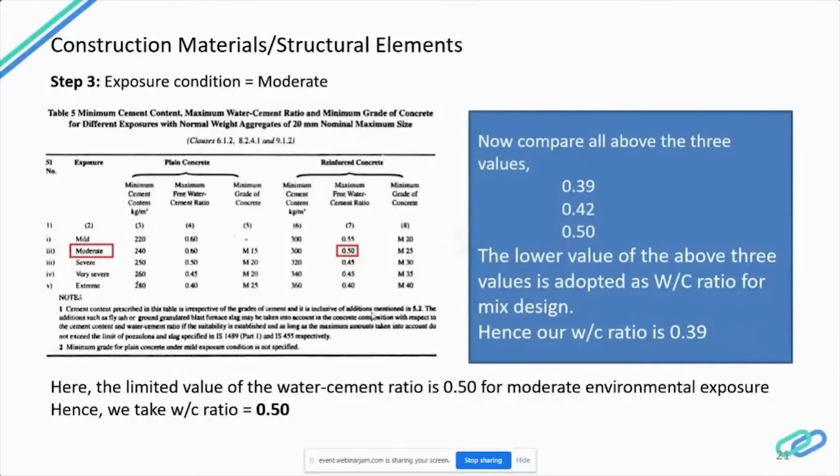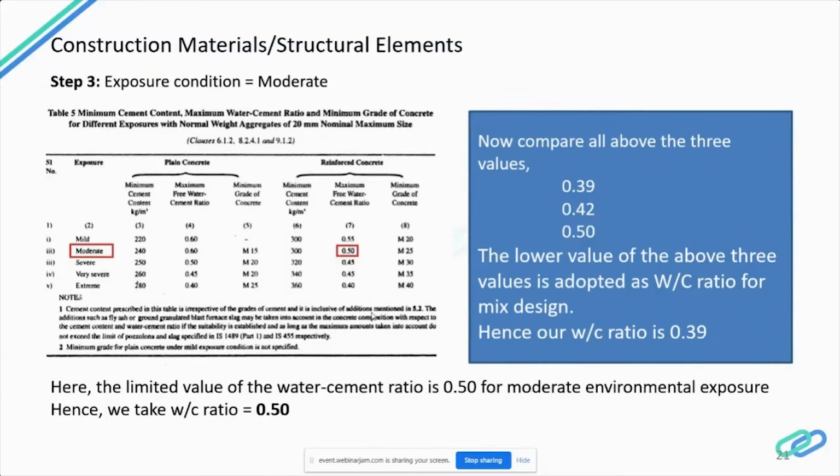Next is step 3. The exposure condition is moderate, and hence I've taken the reinforced concrete value as moderate, and the maximum free water cement ratio as 0.5 from the table from IS 456. This is the limiting water cement ratio value for exposure to environmental condition. And here I have received the water cement ratio as 0.5.